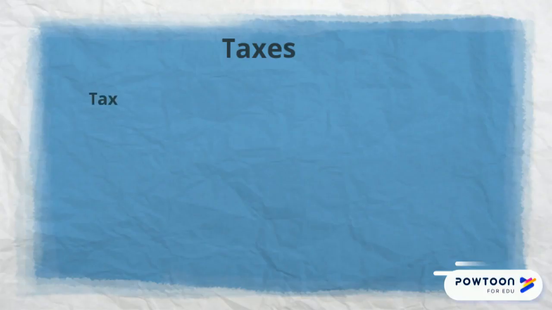A tax is a charge imposed by a government to finance public services. Most people pay taxes in 4 major categories: purchases, property, wealth, and earnings.